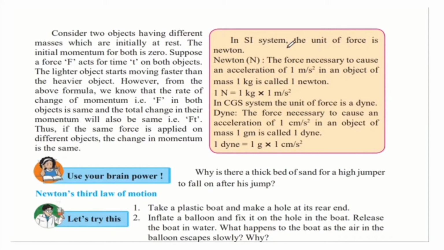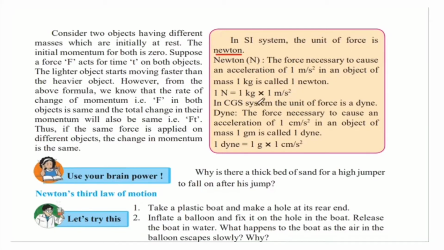In the SI system, the unit of force is Newton. Newton is denoted by the letter N. The force necessary to cause an acceleration of 1 meter per second square in an object of mass 1 kg is called 1 Newton. That is the definition of Newton. 1 Newton is equal to 1 kg into 1 meter per second square.